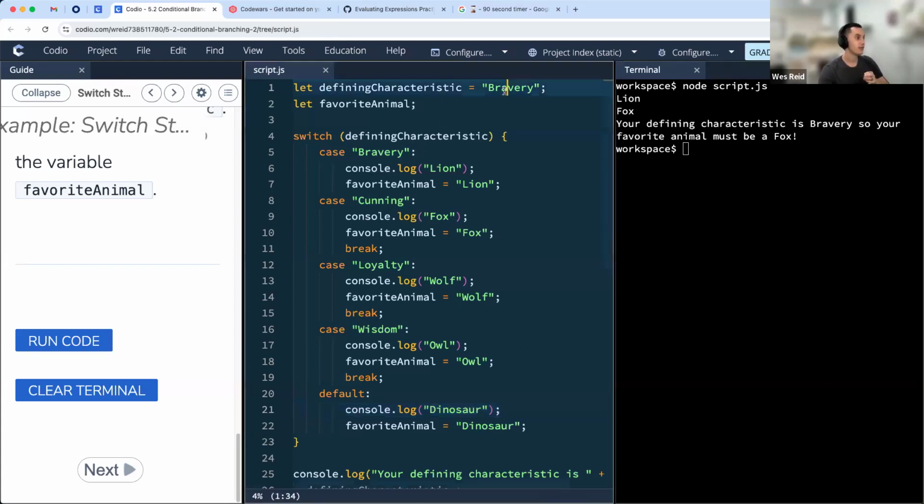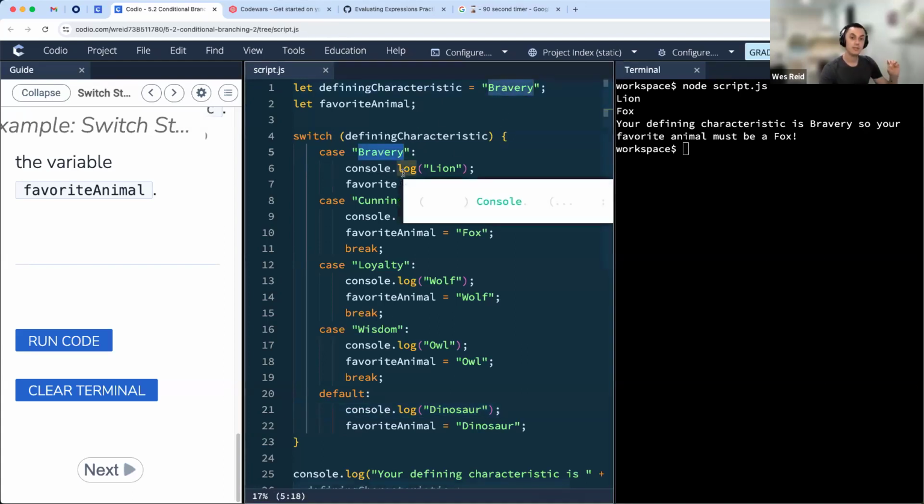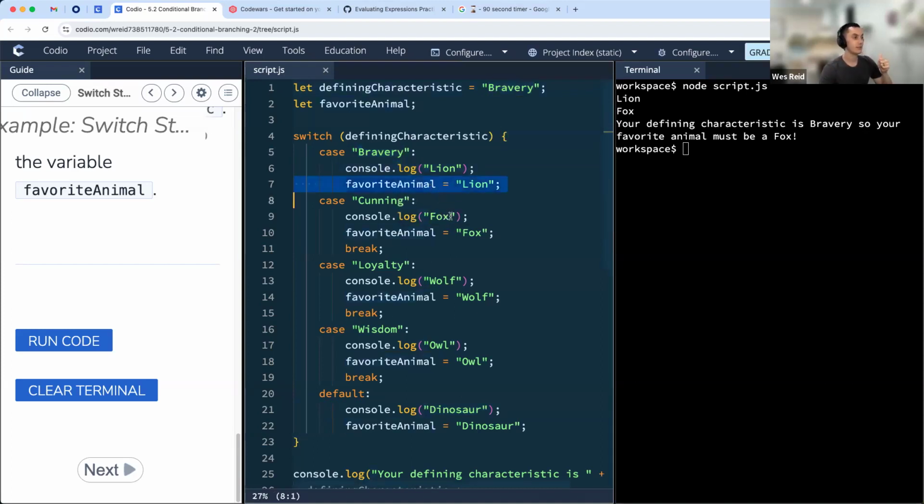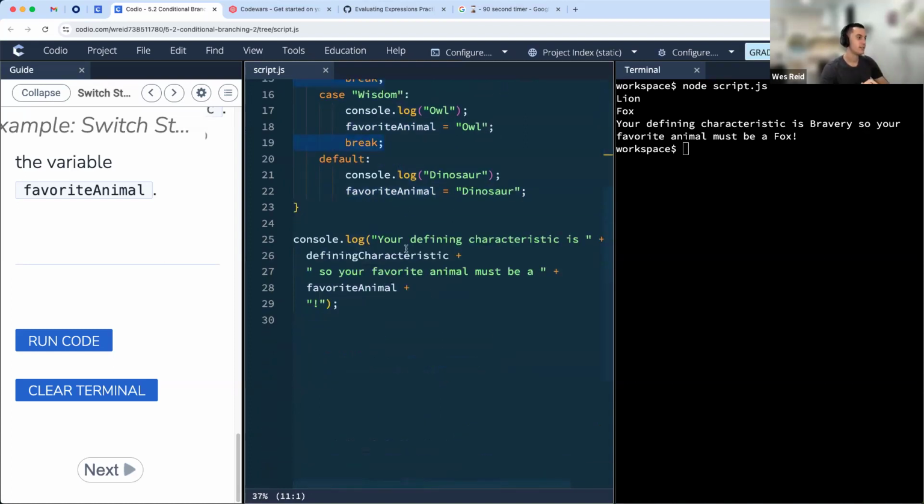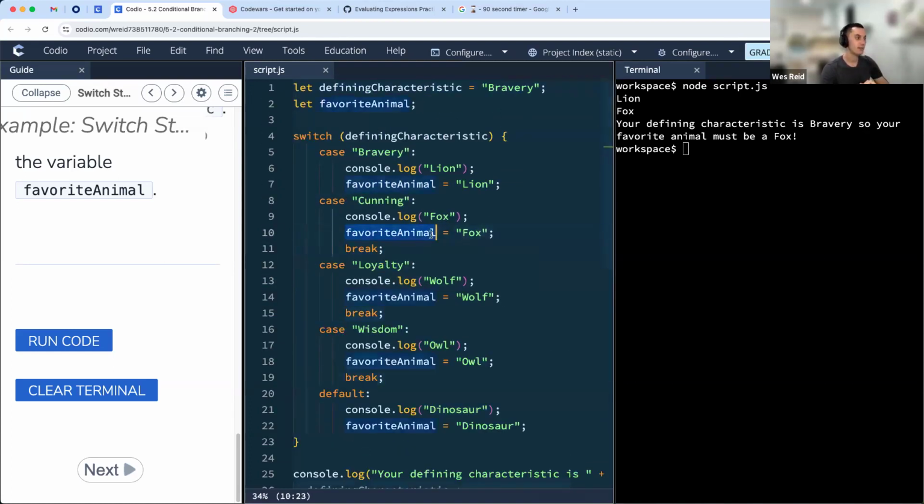So what's happening here is bravery is getting matched, and then the code starts running. So you go, great, let's log out lion, let's assign favorite animal to lion, fantastic. But then we don't see break. So it just keeps running. It goes down, okay, let's log out fox, let's assign favorite animal to fox. Okay, let's go ahead and break. And now we get out of the statement. So at the point that we break, favorite animal is fox, even though our defining characteristic is bravery. So that break keyword is really essential to make sure the switch statement works like it should.